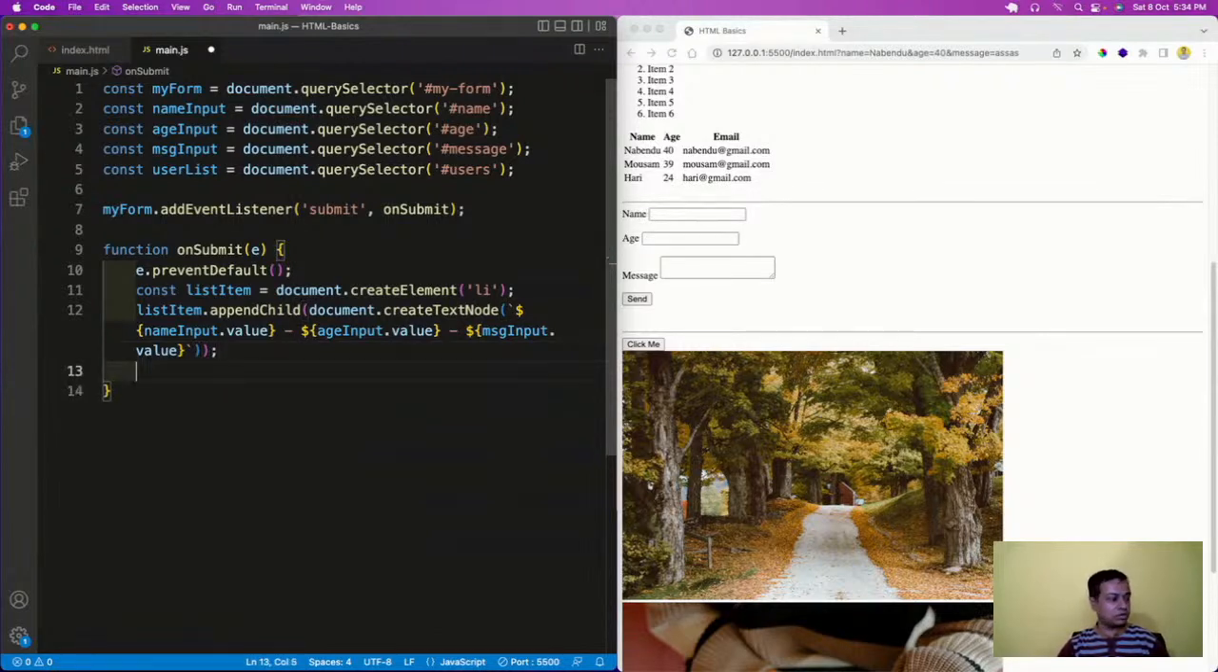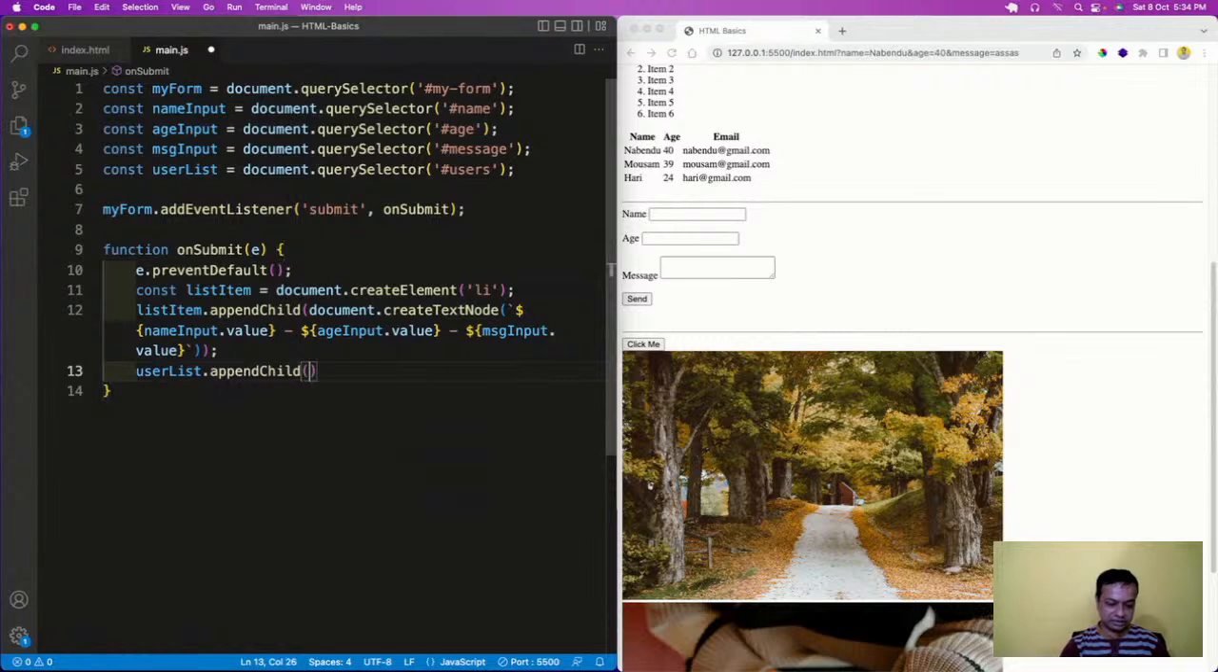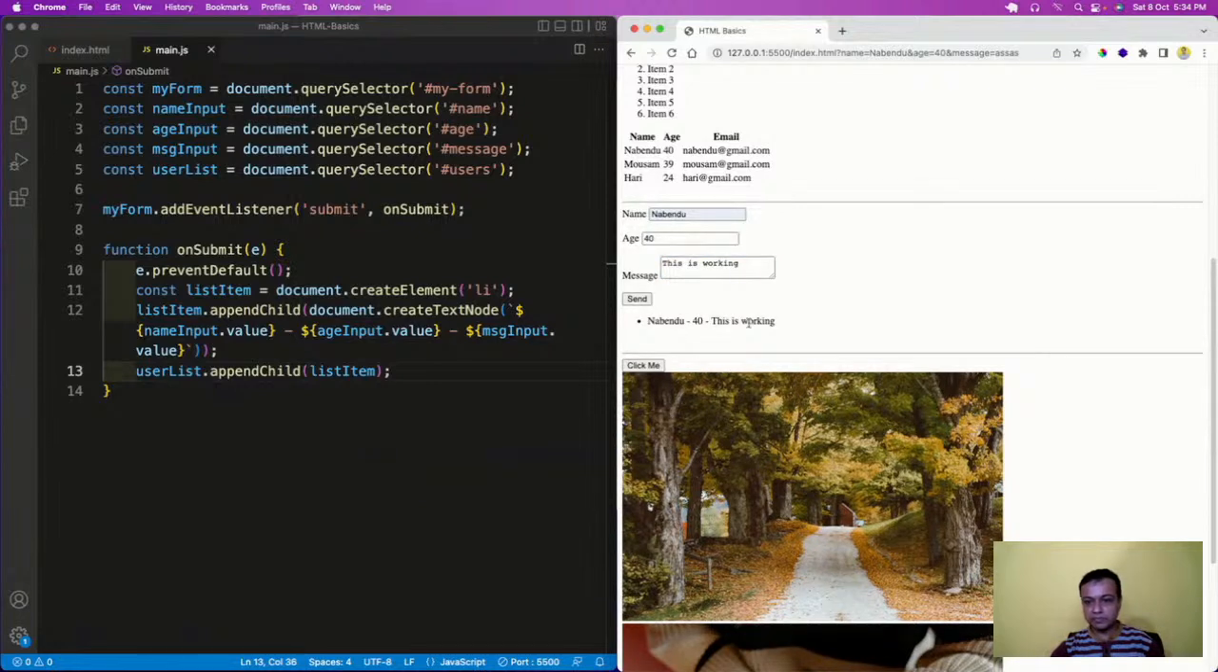Then after this I'll do a user list dot append child and list item. Okay, so then I'll save it. Now let us see whether it is working or not. So I'll come here and I'll click here. See, this is working, it is coming. So this is how it is working.